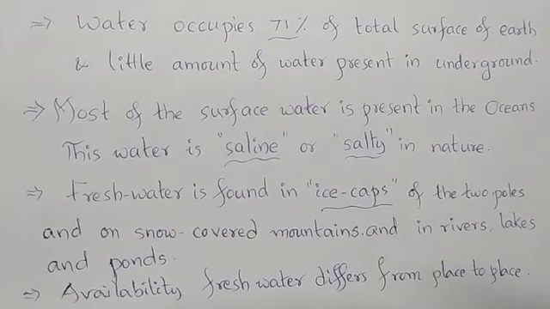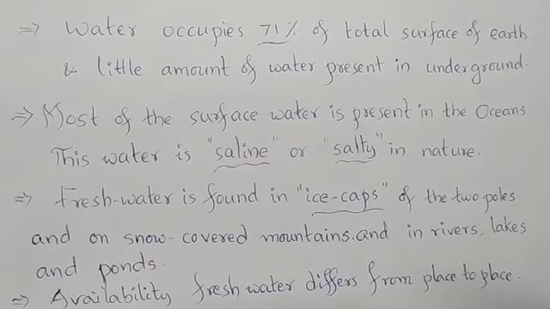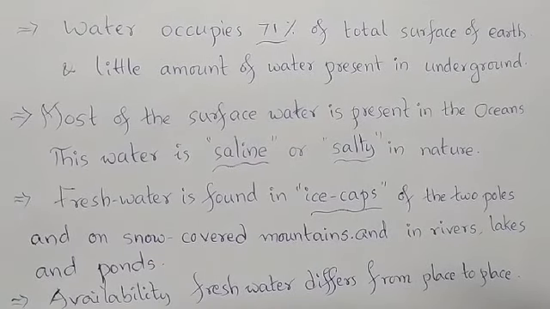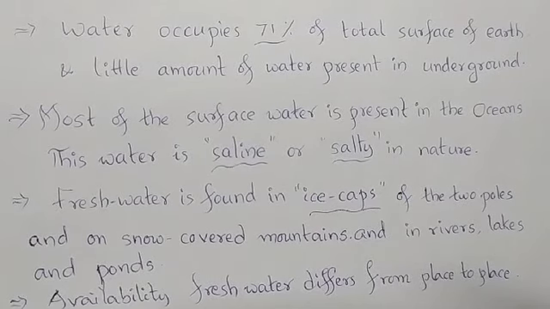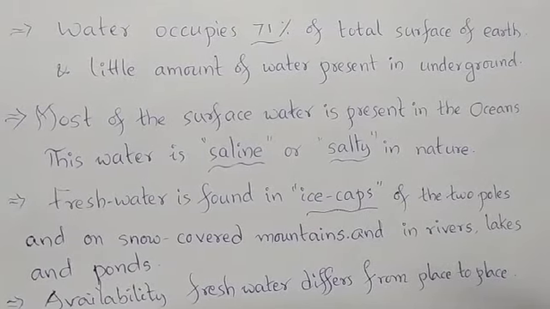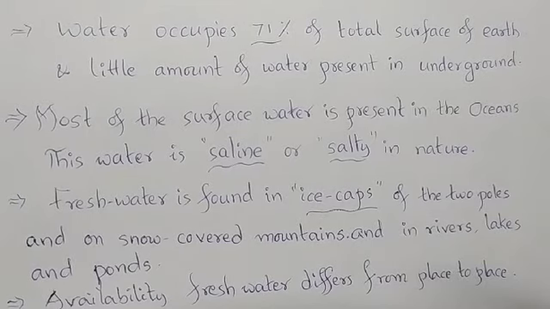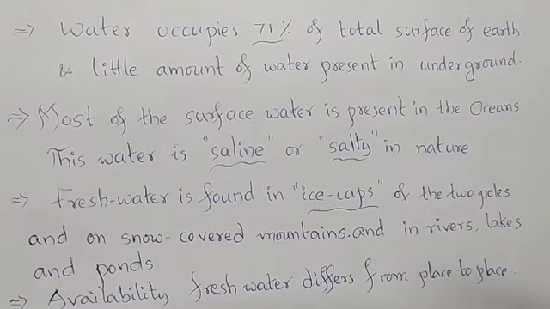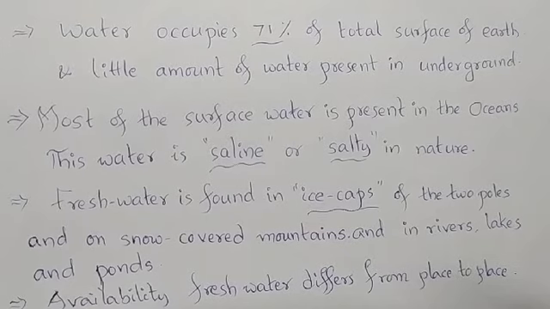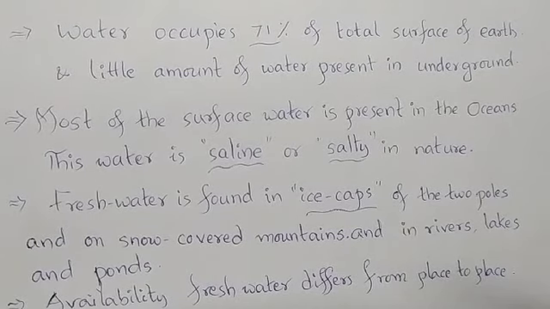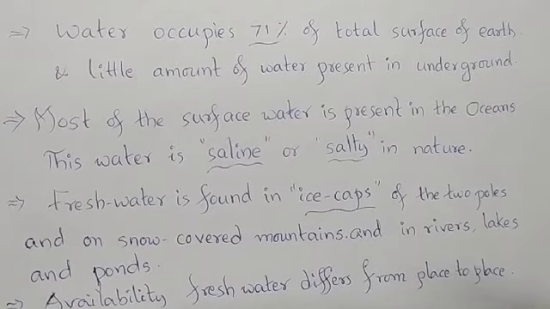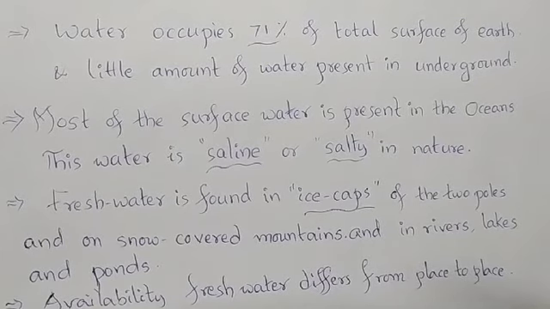So if the entire water in the oceans is saline, then how do we get the fresh water which is actually useful for the survival of living organisms? Yes, fresh water also is there, and where is it present? The majority of fresh water is found in the ice caps in the frozen condition, right? Where are these ice caps present? In the two poles, North Pole and South Pole, and on snow-covered mountains like the Himalayas, right? And where else is fresh water present?